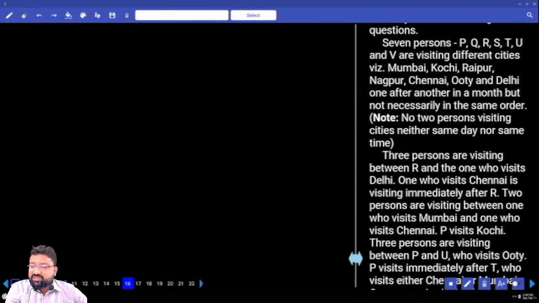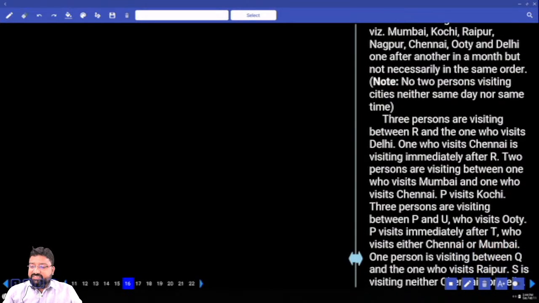Seven persons P, Q, R, S, T, U and V are visiting different cities: Mumbai, Kochi, Raipur, Nagpur, Chennai, Ooty and Delhi, one after the other in a month, but not necessarily in the same order. No two persons visit cities on the same day or at the same time. So seven different days, not on the same day. How many persons? Seven persons.